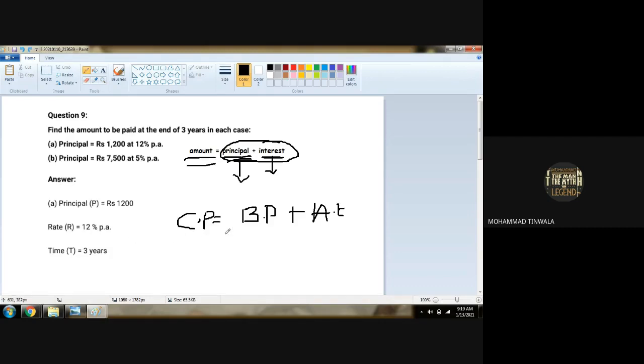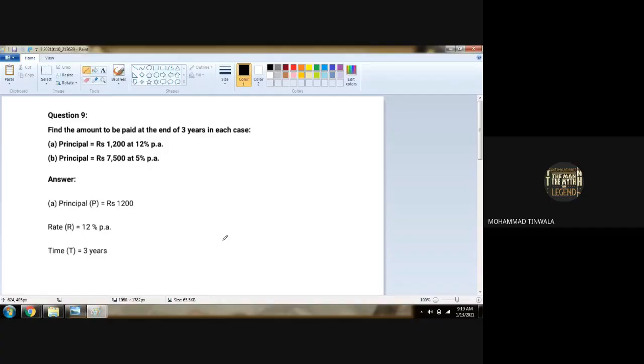In the same way, amount means what? For example, if I give you 500 rupees and I get back 510 rupees from you, those 10 rupees will be the interest on 500. The actual amount I will get is 500 plus 10, that is 510 rupees.